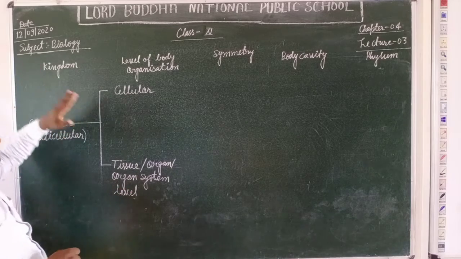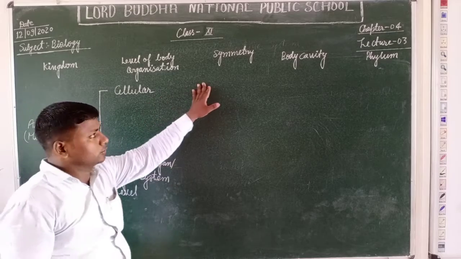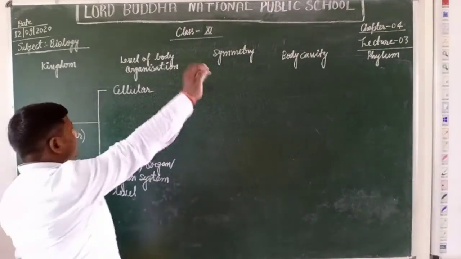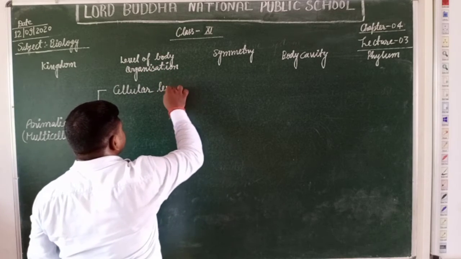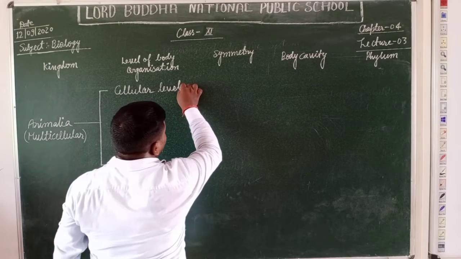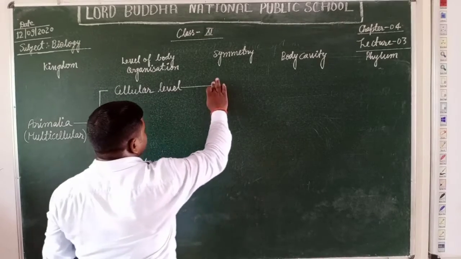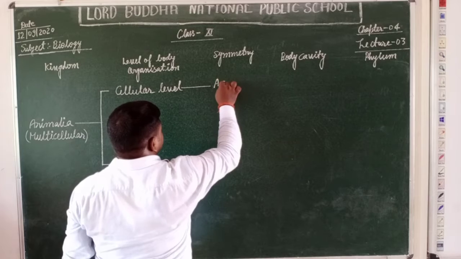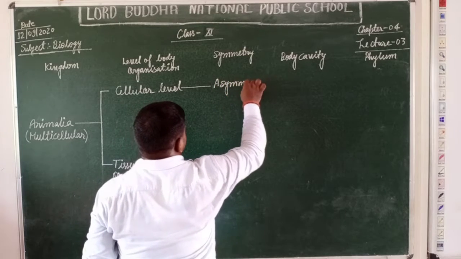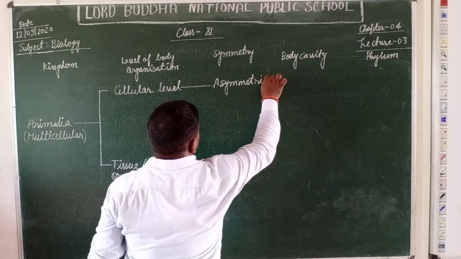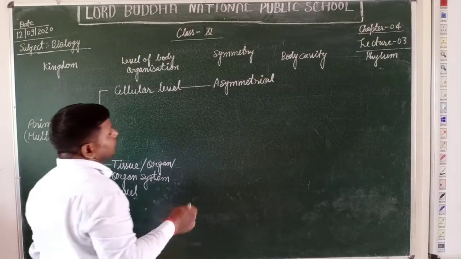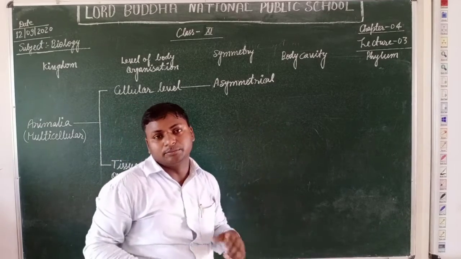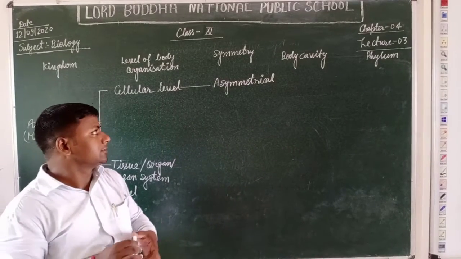Now students, first we are going to describe the symmetry. In cellular level, we find that most of the members are asymmetrical, belonging to the primary phyla. The members are mainly asymmetrical in structure.